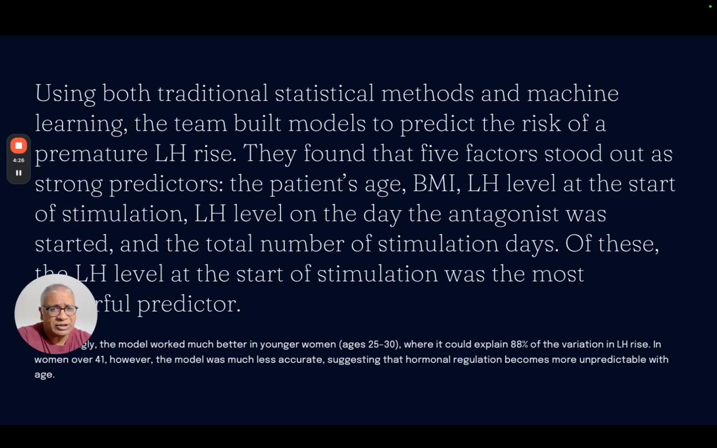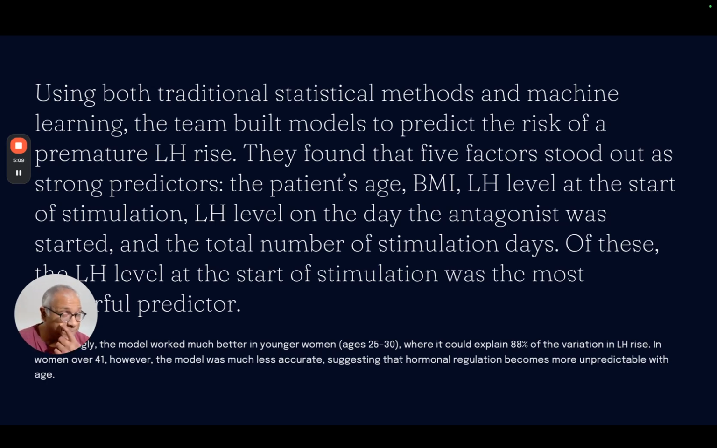So using both traditional statistical methods and machine learning, the team built models to predict the risk of premature LH rise. And they found that 5 factors stood out as strong predictors. The age: as women get older, a higher risk. Increased BMI, a higher risk. LH levels at the start of stimulation: the higher the LH levels, the higher the risk. LH level on the day the antagonist was started. And again, the higher the LH level on the day of the antagonist, you may end up seeing the risk of having a premature LH surge. Of these, the LH level at the start of stimulation was the most important predictor.